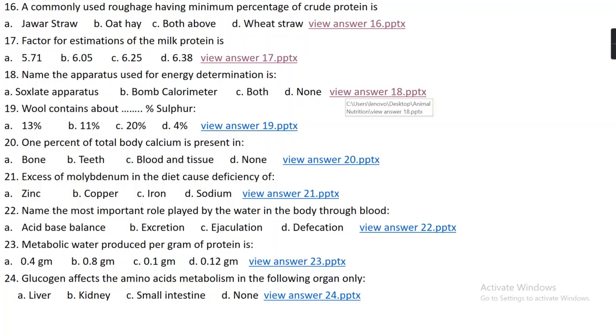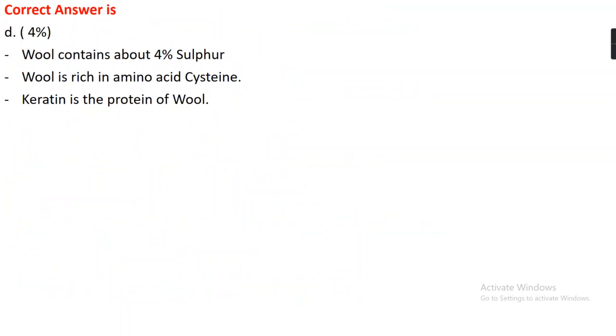Question number 19. Wool contains about how much percentage of sulfur? Option A 13, option B 11, option C 20, or option D 4. The right answer is option D, which is 4%. Wool contains about 4% sulfur, and wool is rich in the amino acid cysteine, which is a sulfur-containing amino acid. Wool contains the protein keratin.